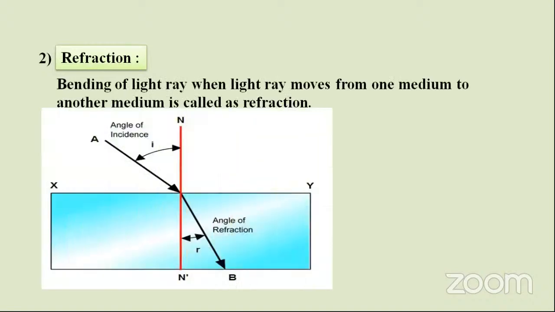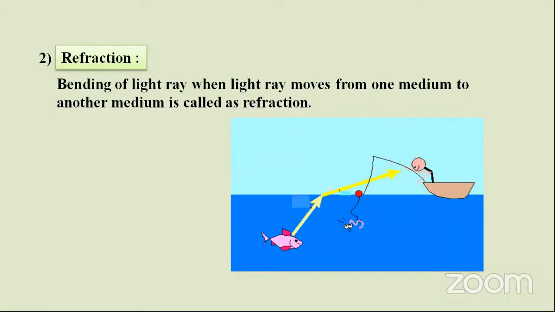And the second phenomenon, refraction. Refraction is nothing but the bending of a light ray when it moves from one medium to another medium. Let's suppose that with some angle of incidence, the ray is propagating from one medium to the other. Are you observing this phenomenon? The phenomenon of refraction is possible only because of wave nature. Like this, we can observe refraction in water.